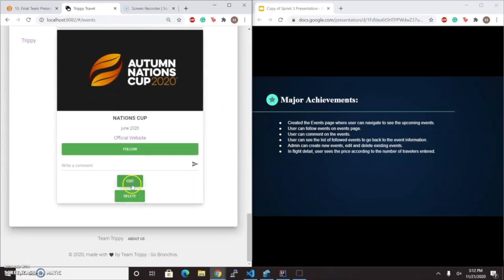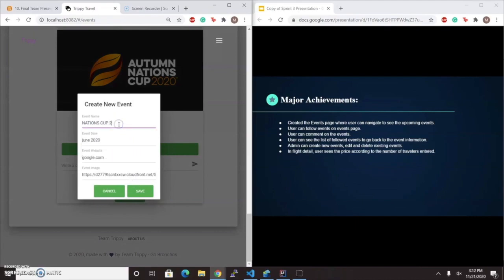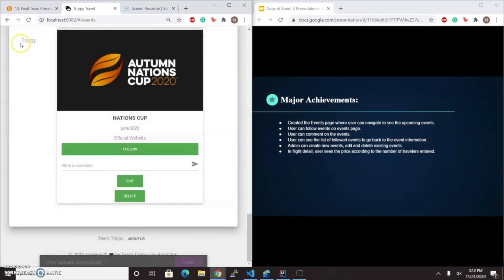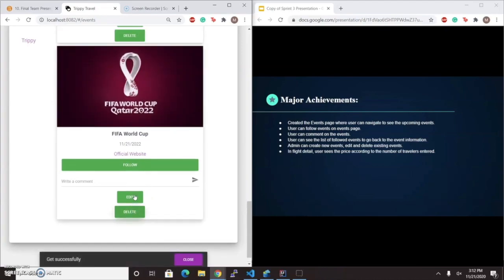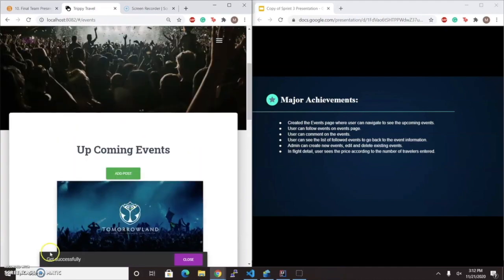If you go down, the admin can edit the event as well. Just change the name and the date to 2022. We will save this. As you can see, the name and the date has been updated, and the admin can delete existing events as well. So if the admin hits delete, it will delete. And as you can see, the event has been deleted.